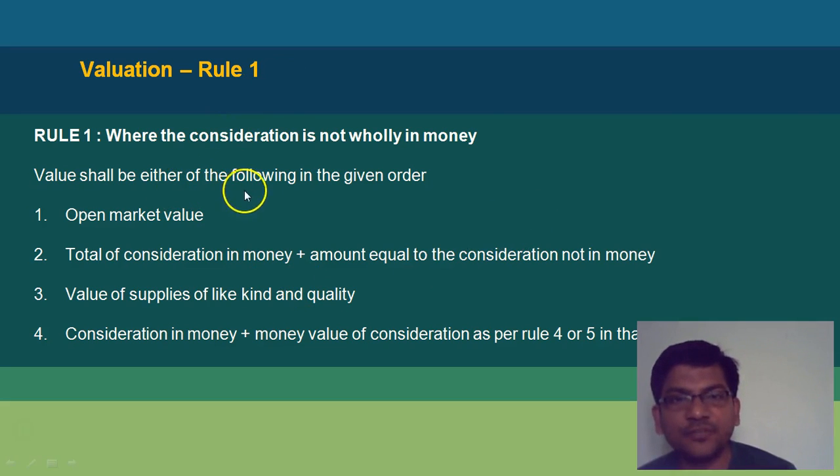Rule 1 says it should be either of the following in the given order: 1, open market value, total of the consideration plus amount of consideration not in money. So I might give jewelry which is not money, so it's money plus the jewelry. 2, supply of similar kind and quality of items, so what would be the value that will command, and the consideration money plus the money value of consideration as per rule 4.5. So then 4.5 will come in to determine what will be the value ascribed to the consideration which is not in money.